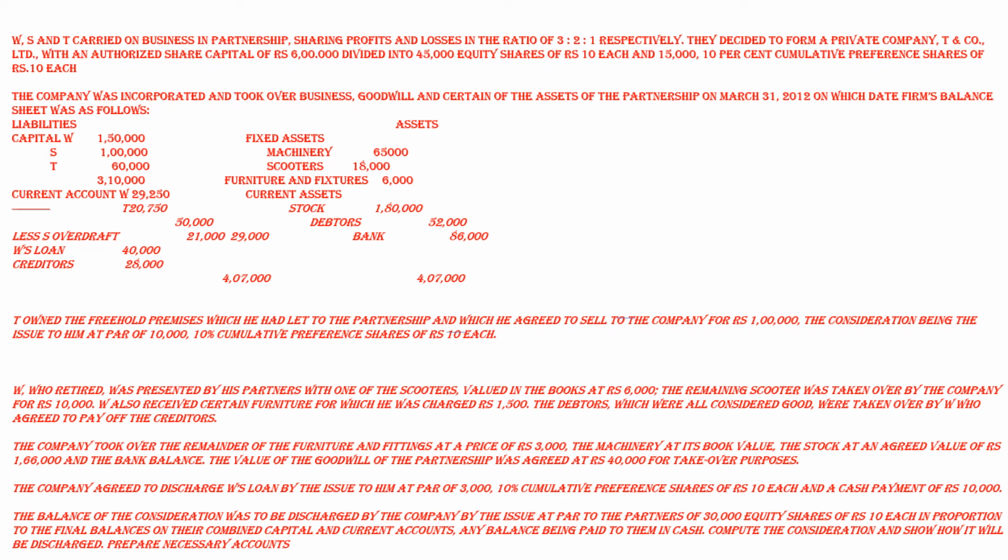Then by W's capital, furniture 1,500, debtors 52,000, total 53,500. By S's capital, that is, he is taking assets for rupees 6,000. By T's capital, 3,70,000. So both side total is coming 4,29,500.